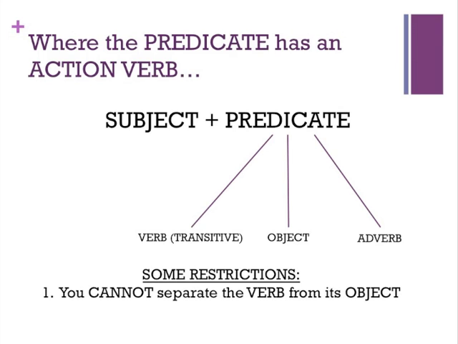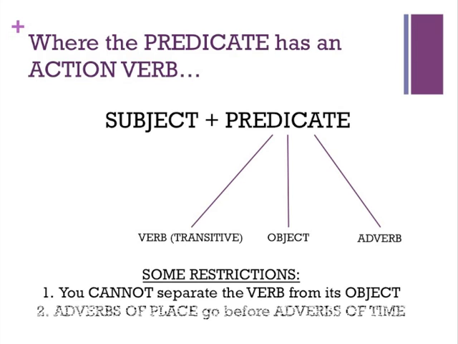For example, generally you cannot separate the verb from the object, and specific adverbs do follow a specific order. For example, adverbs of place usually go before adverbs of time, and we'll look at that a little bit later in this video. But again, recognize that the order of these ideas are usually pretty fixed. A subject would come first, a verb would follow, with an object if necessary, and then of course an adverb idea.